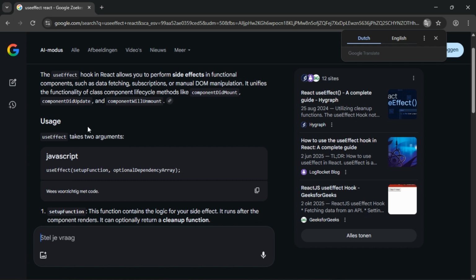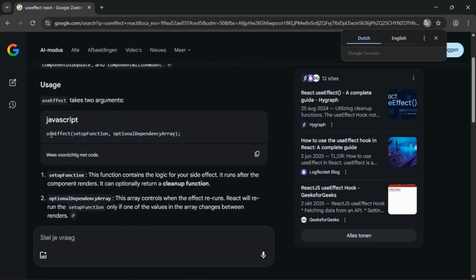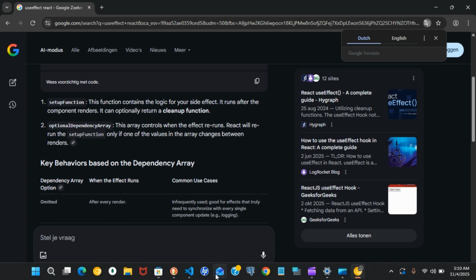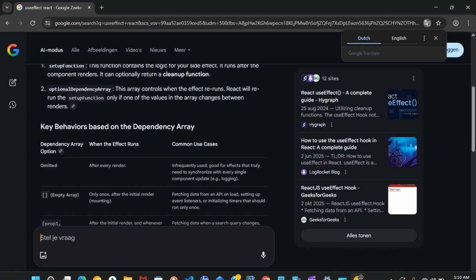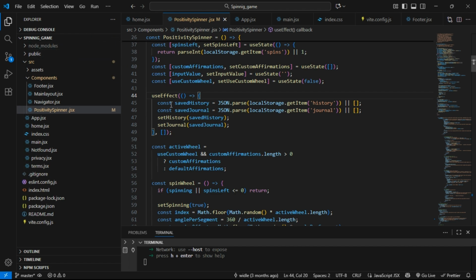And the AI gives you usage here, useEffect, and it's almost the same thing as in the project. You see what it means?